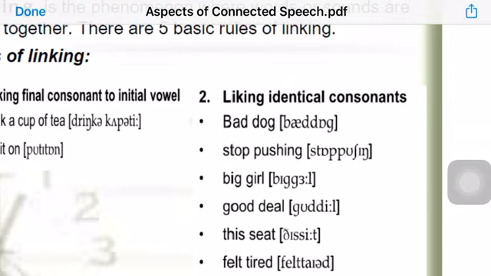This seat becomes this seat, as if it were a single C sound. Felt tired becomes felt tired. So sometimes we link identical consonants. Instead of saying the same consonant twice, we drop one of them and we pronounce it once only. This takes place when we have a final consonant that is identical to an initial consonant in the next word, as in bad dog, this seat, felt tired, etc.